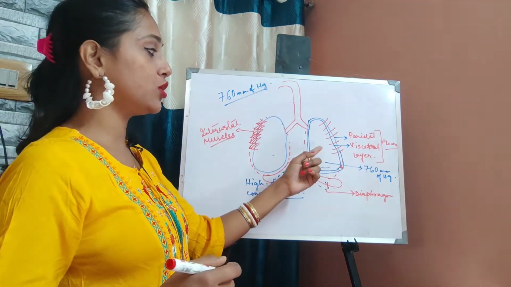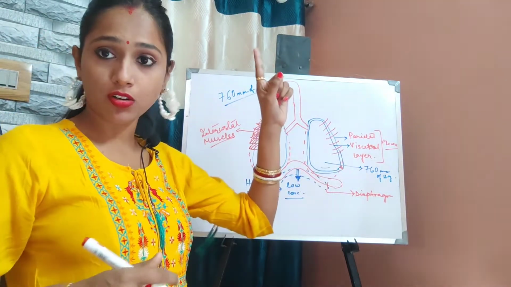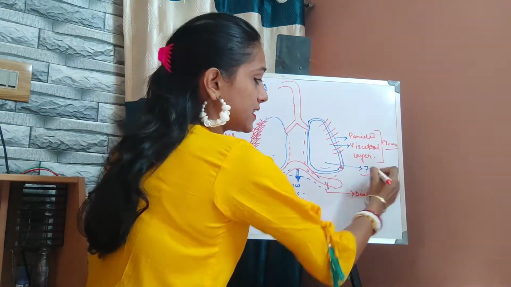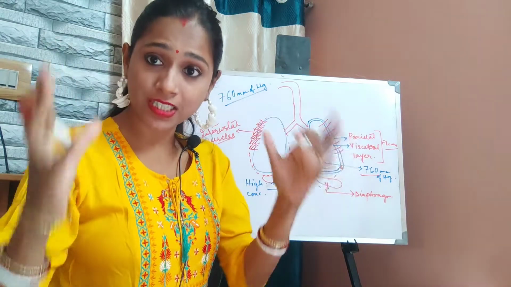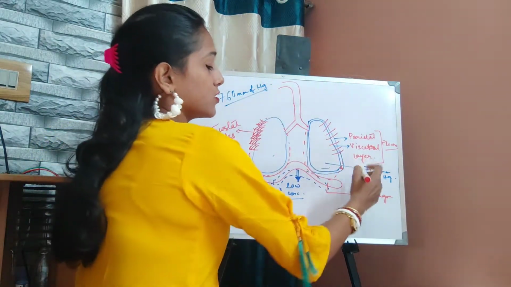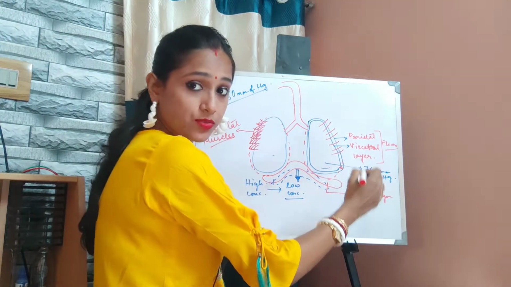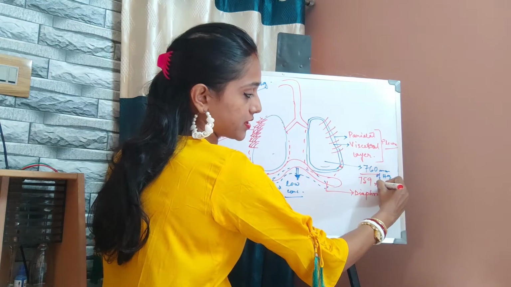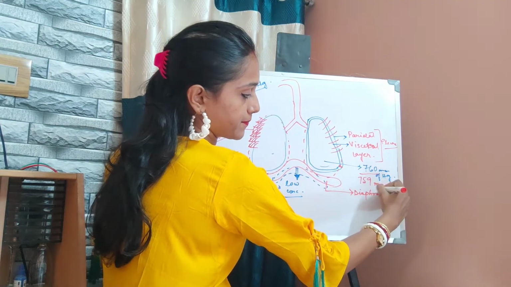As soon as the volume increases, the pressure within the lungs will fall. So instead of 760, the pressure within the lungs will decrease to 759 millimeter of mercury.